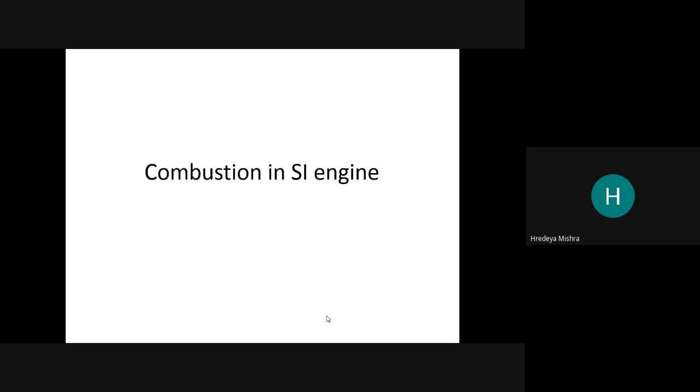Today we're going to discuss combustion, how the combustion starts in SI engine.